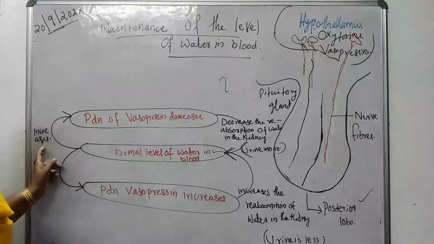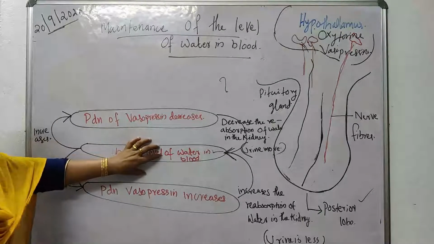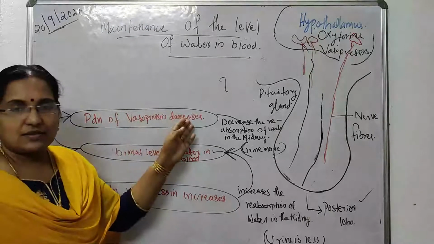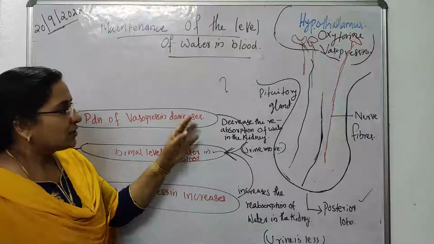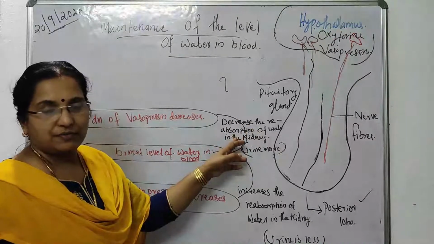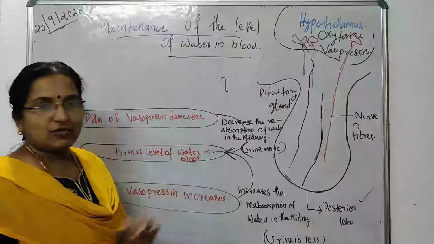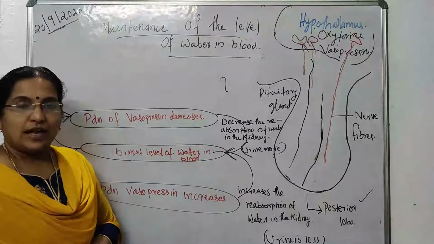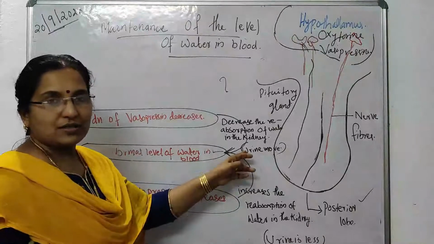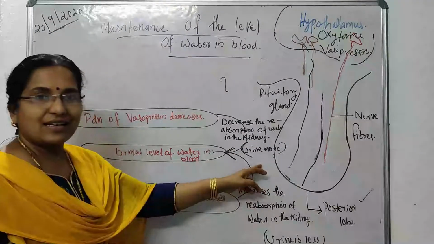Whenever that increases, the quantity of water increases in our body, the production of vasopressin decreases. So that decreases the reabsorption of water from the kidney. So what happens? More water is eliminated from our body through urine. That means the quantity of urine is increased.